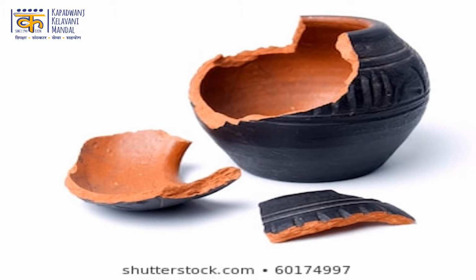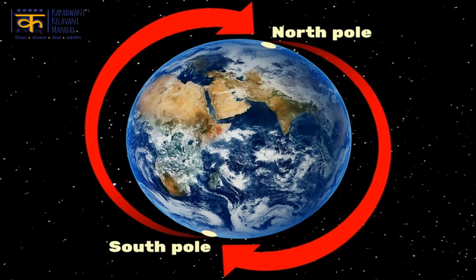But now with the help of photographs taken from the moon and space, we can say that there is no doubt about the earth's shape. Earth is not round like a ball, but it is like an orange. The earth's poles are slightly flat and it is slightly inflated at the equator. The center of the earth is larger than the polar circle. We can know the volume and weight of the earth.